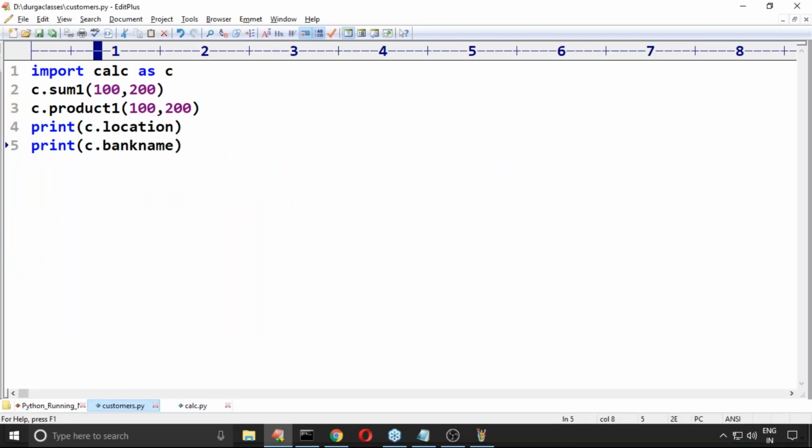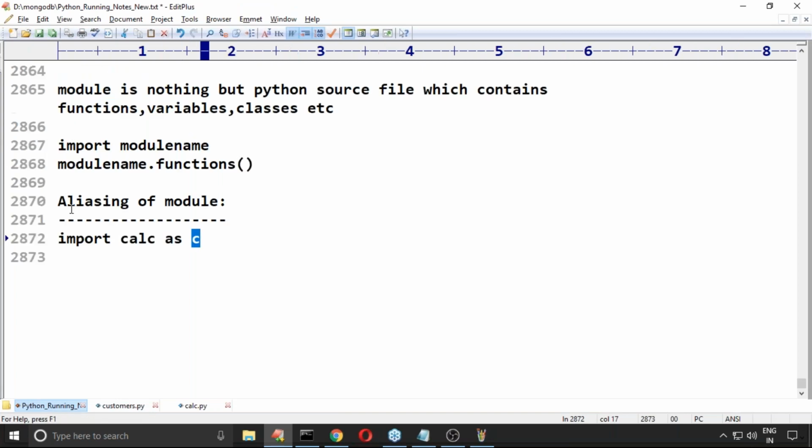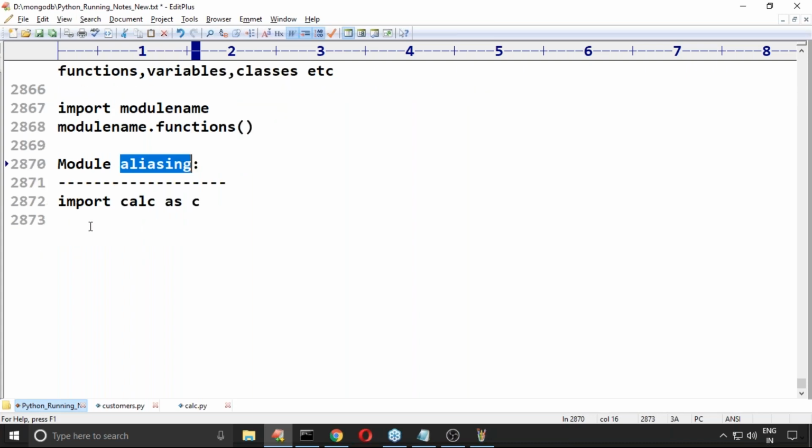Is it more easy, right? It's simple. We are not required to use the original name. Happily you can create your own nickname and you can access the members of that module by using this nickname. This concept is called module aliasing. Aliasing means alternate name.